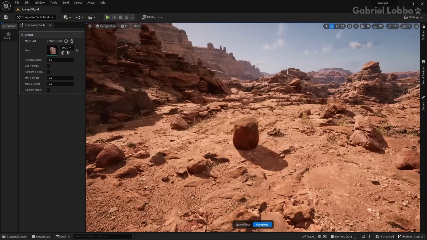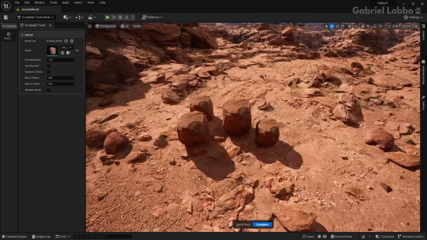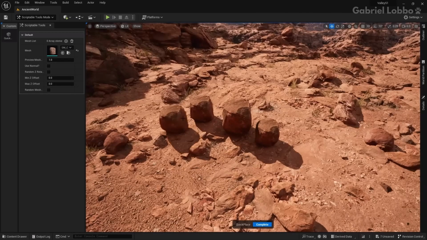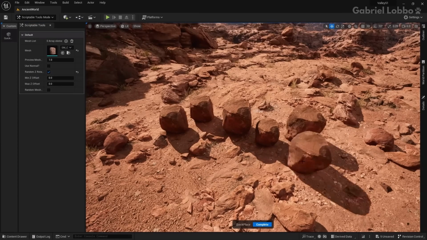Hold down the left mouse button and then drag to then increase or decrease its size. So very quickly, I'm able to add different size rocks in my world. And I can even add a random rotation in the settings. So now this rock has a random rotation each time I set it.